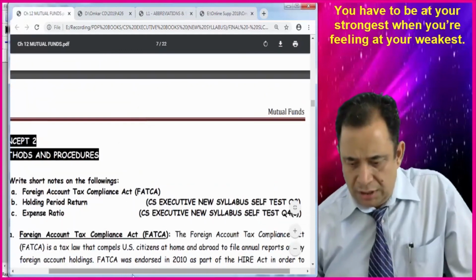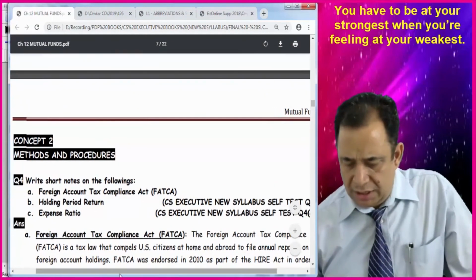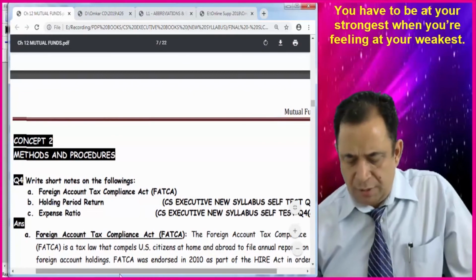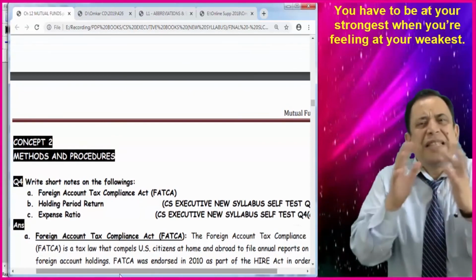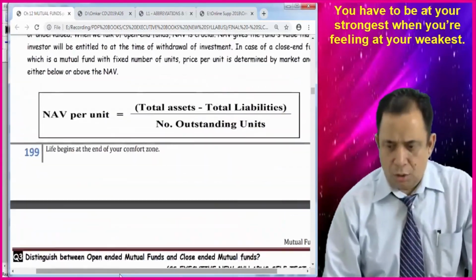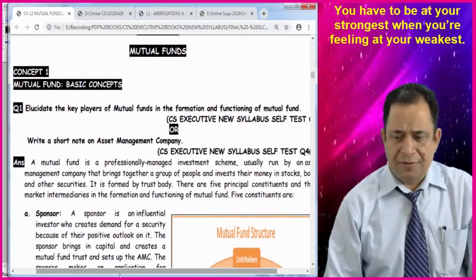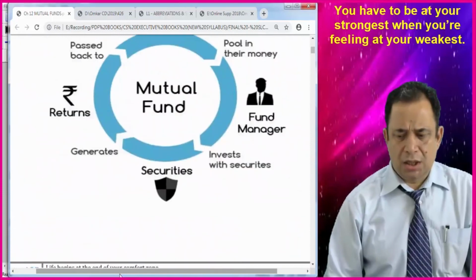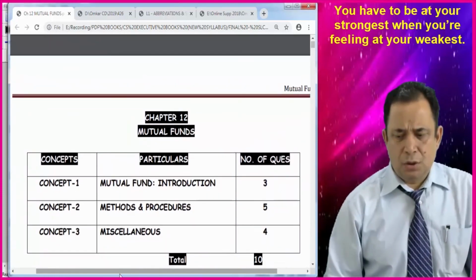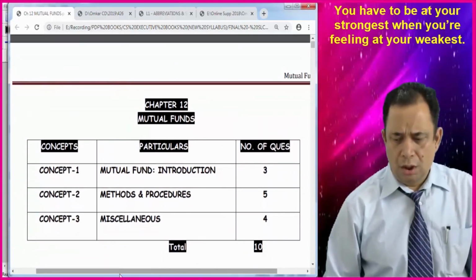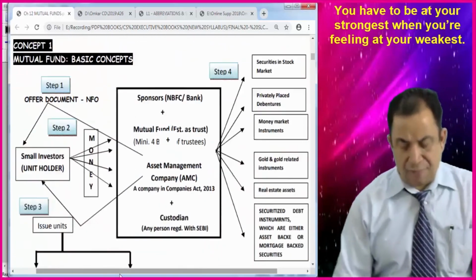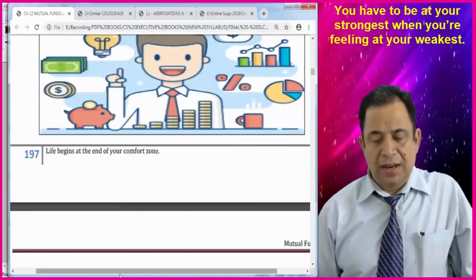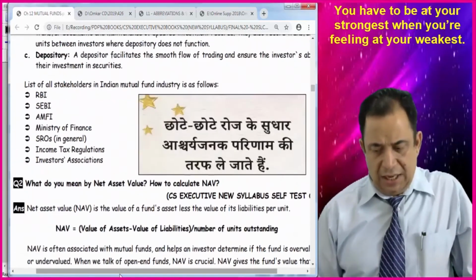Let's have a look at this. This I have given in my question number 4. I have divided all the chapters into concepts. Just have a look at this. In mutual fund, I think I have given 4 or 5 concepts in my theory questions. And on the basis of concept number two, methods and procedures, I have prepared question number first in regard to FATCA.